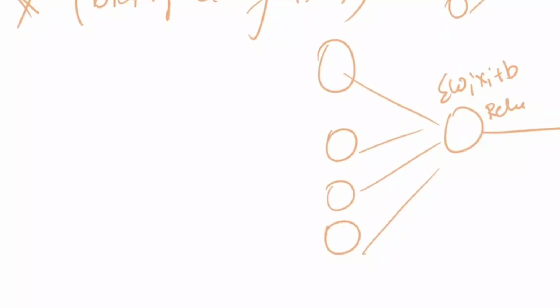Do you remember in the earlier calculation? We have calculated only sigma wi xi plus b, but not calculated the activation function, because this one is called softmax. The activation function is softmax. Softmax means for each neuron calculate the sigma wi xi plus b, and overall whichever neuron has the higher value, that is the output. That is the softmax activation function. Is that clear? That is the difference between these two.